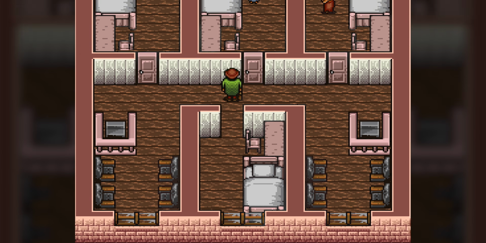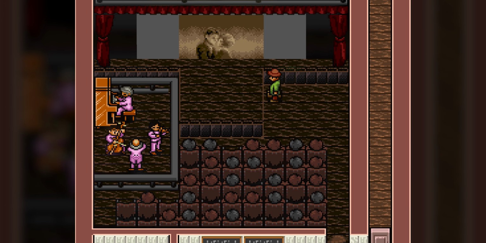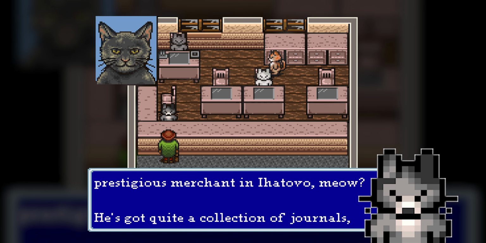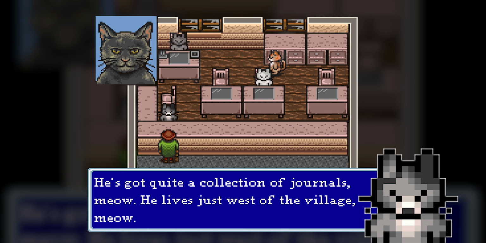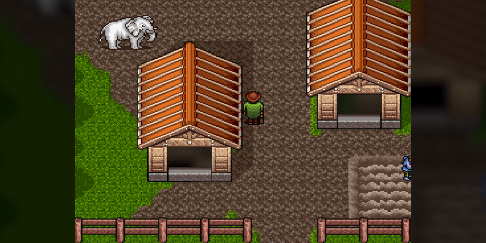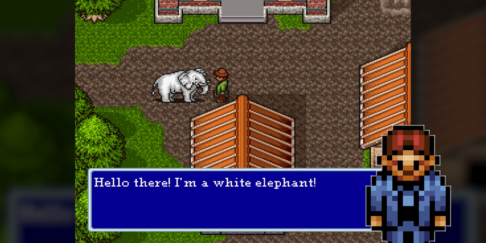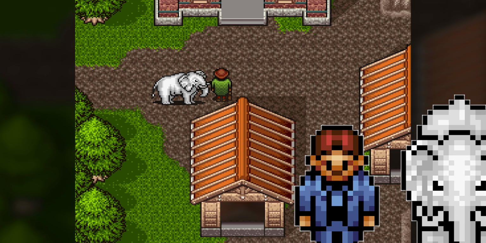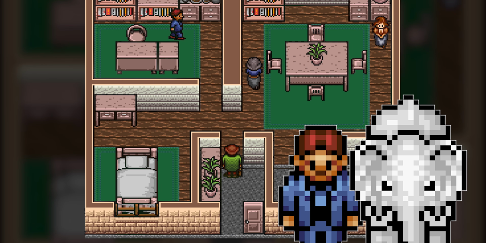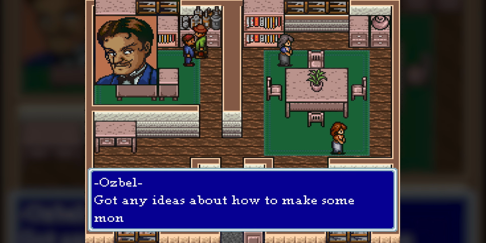After having a good rest, we check out the Love movie playing in town, then get information about a local entrepreneur owning a collection of rare journals. We head over and find that Mr. Osbel, the richest man in Ihatovo, has recently befriended a white elephant who loves the satisfaction of a hard day's work. Osbel's busy thinking of a way to make more money out of the elephant.